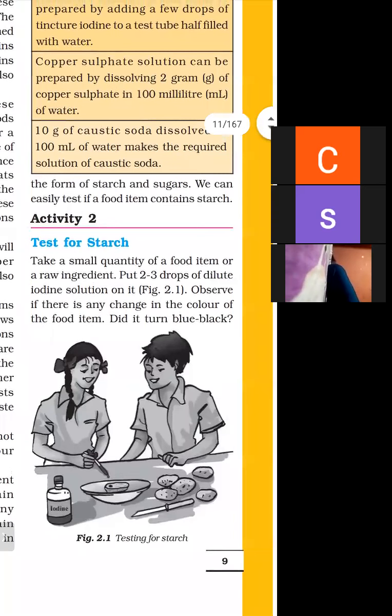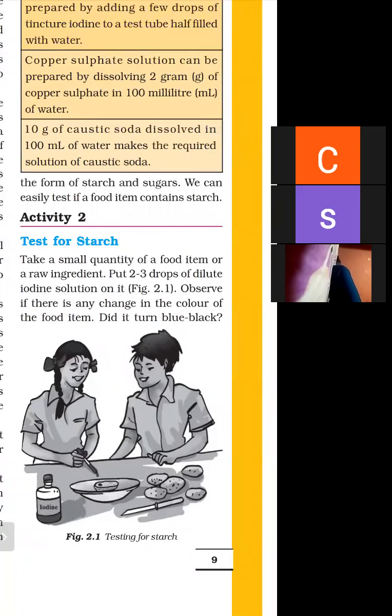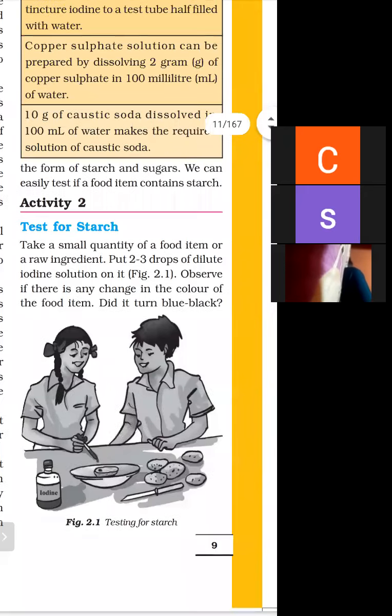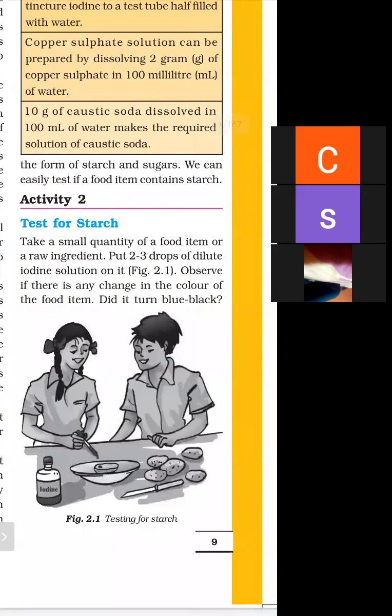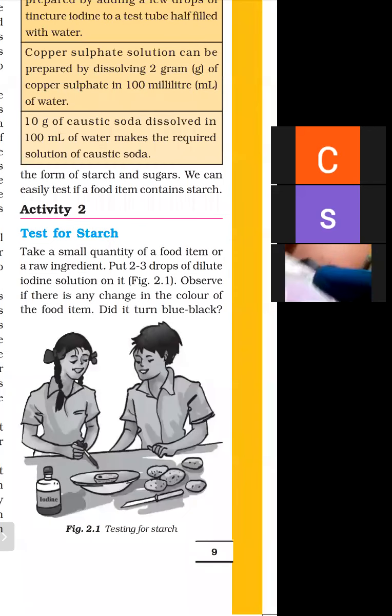First nutrient is carbohydrates. Carbohydrates are available in the form of starch and sugar. Sugar we already know, and the second one is starch. How can we test whether a substance contains starch or not? Firstly, we have to take a small quantity of a food item or a raw ingredient. We can test a cooked food item or a raw ingredient.